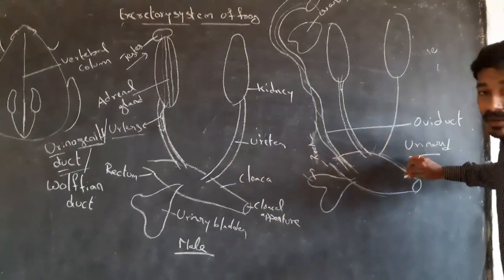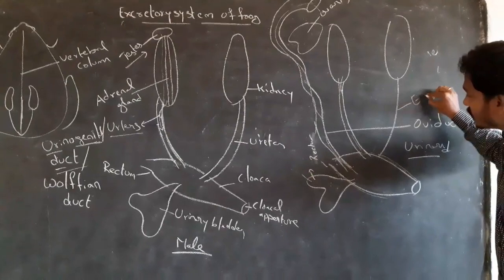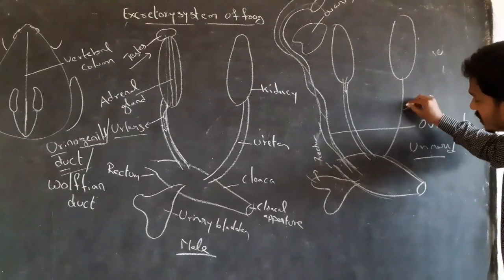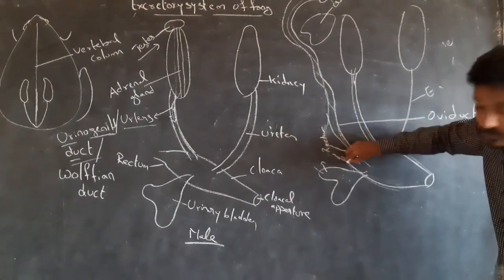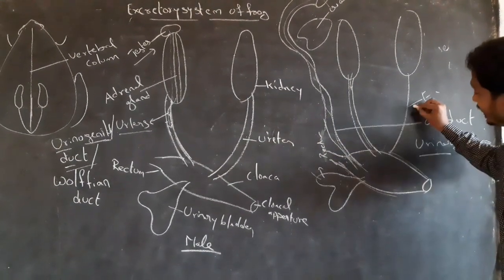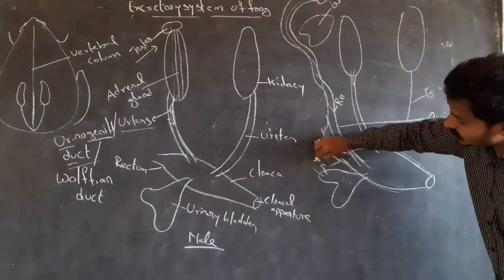The cloaca is a common passage for the excretory system, reproductive system and digestive system.